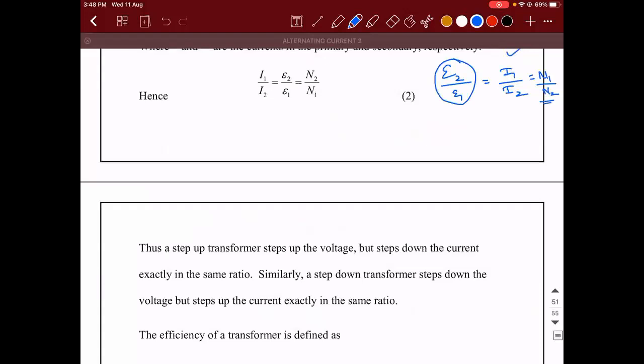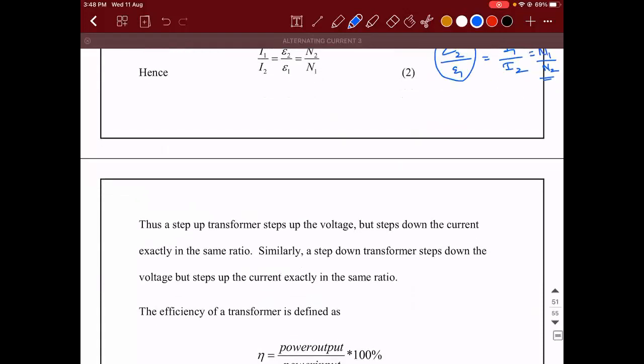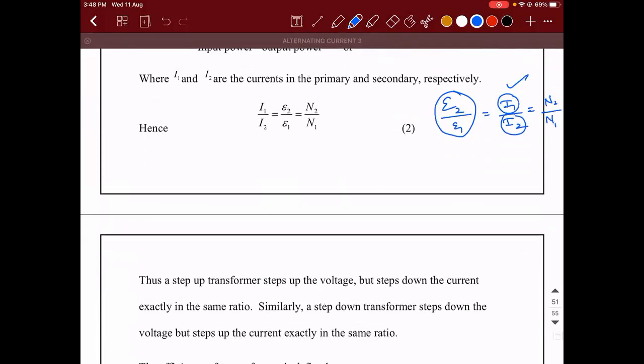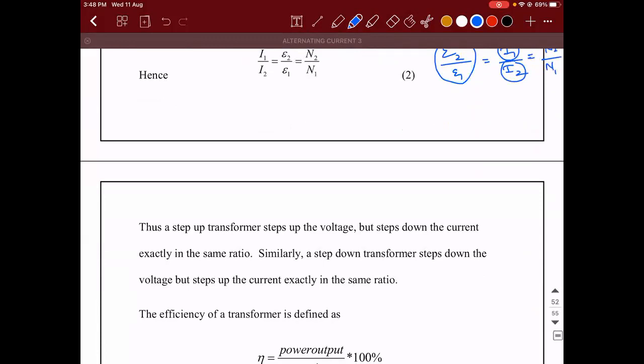So if you observe, I1 by I2 is equal to N2 by, sorry, wait, it's N2 by N1. Sorry guys. This is N2 divided by N1 because E2 and N2 are directly proportional, but current is inversely proportional to number of turns. So what we can conclude is a step-up transformer steps up the voltage, but it will step down the current exactly in the same ratio. Means if there is a step-up transformer, let's say the voltage has got doubled, the current gets halved.